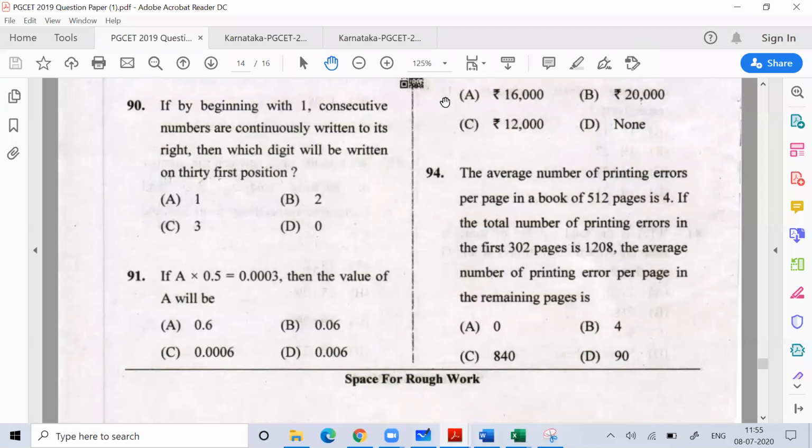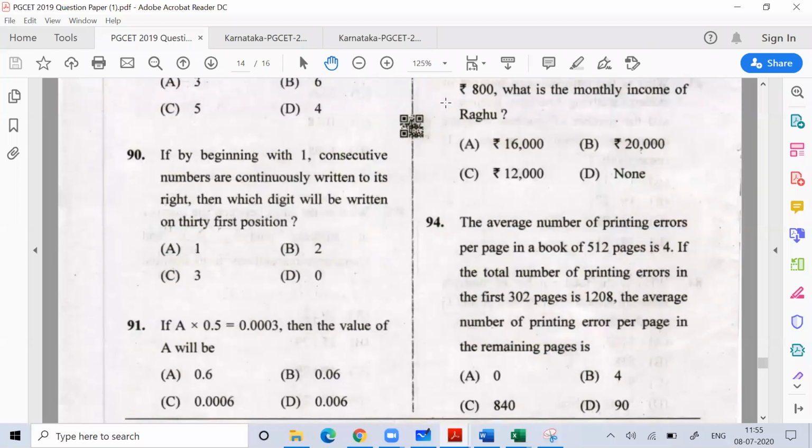Okay, question number 94. What is the answer? Very easy question. Tell me the answer very fast. Don't use pen for the answer. Don't write anything. Without writing, solve and tell me the answer. No need to write anything. You can tell me the answer without writing also.